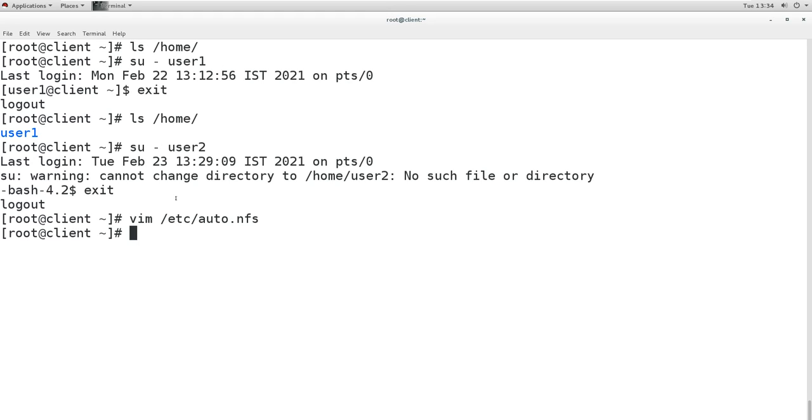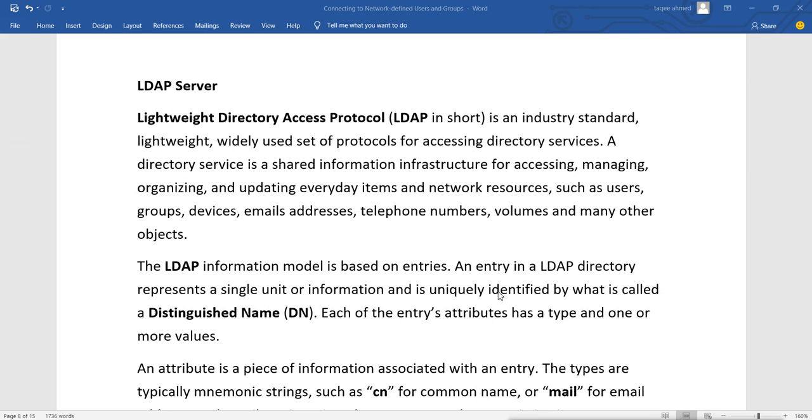And this is what an LDAP server is. So this is our LDAP server, and this is how we can configure it. We can migrate the user information from Linux to the LDAP database, and we can create the client, and also we can use AutoFS for the home directory of users to mount these users' home directories automatically on demand.